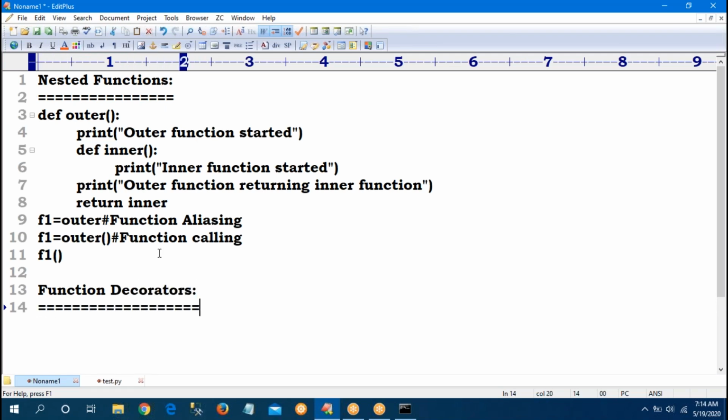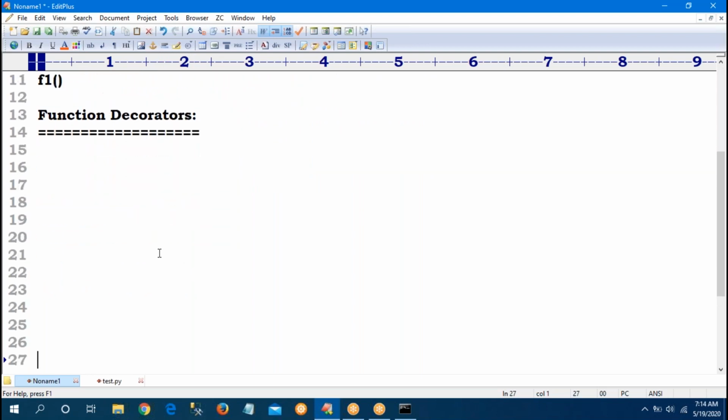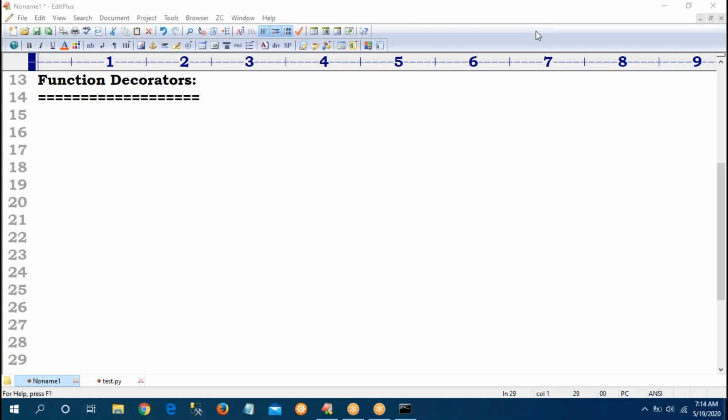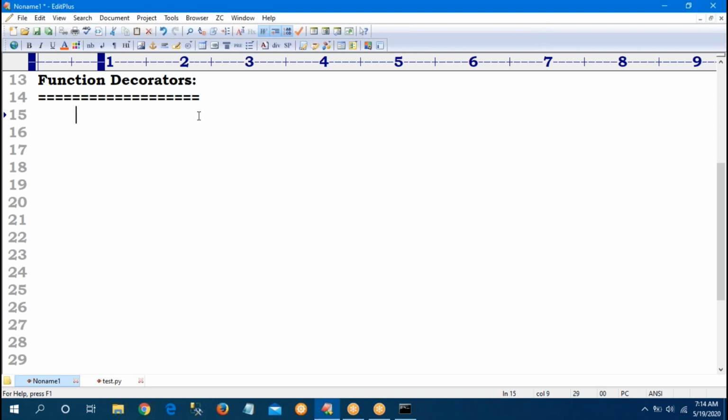function decorators. I am just giving a brief description, as in Sunday's class, about function decorators. Sir, what is a decorator? I already gave the best example. A decorator is nothing but a beauty parlor. Yes, sir, in the last class I gave the best example, beauty parlor. So what is a beauty parlor? Sir, what is the use of this beauty parlor?